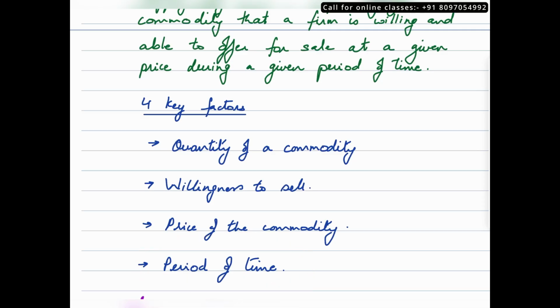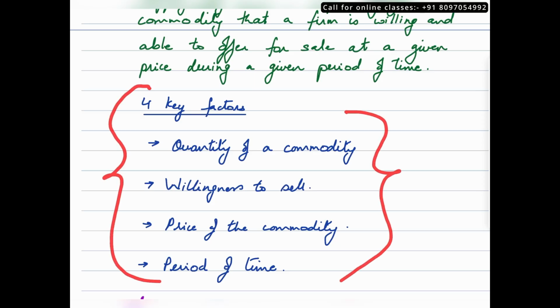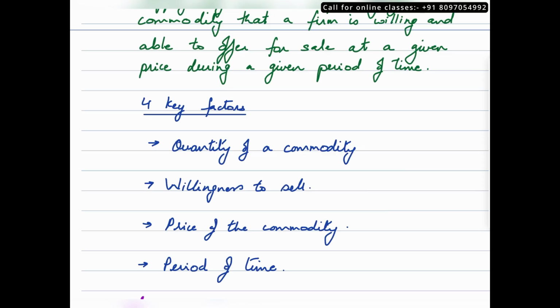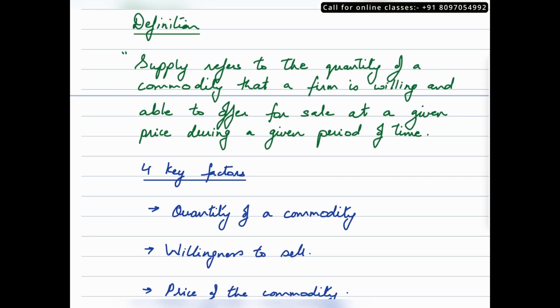So whether it is sold daily or whether it is sold monthly or weekly. Okay, so these are the segments that would be crucial to be included when you're talking about supply as far as the definition is concerned. And whenever we are answering any questions with regards to supply, it is super important that we give this definition, introduce the concept before we answer whatever the case scenario of that question is.